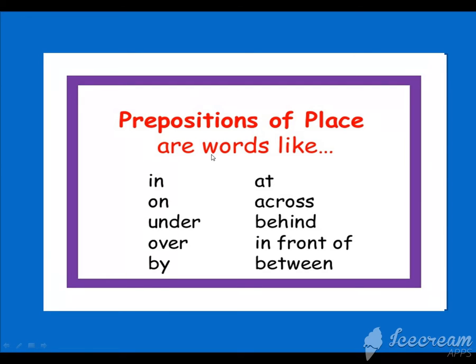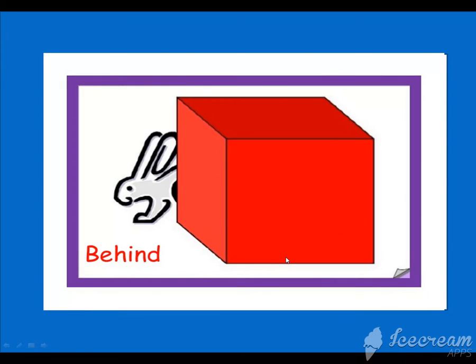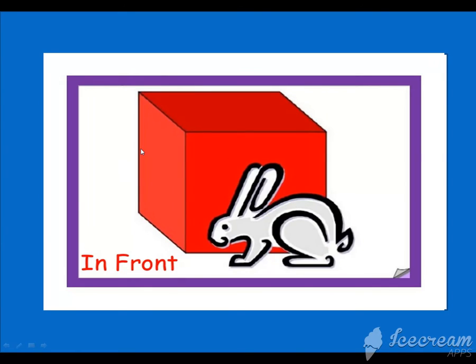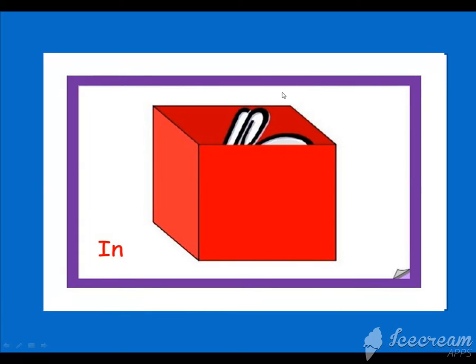Prepositions of place are words like in, on, under, over, by, at, across, behind, in front of and between. So look at this picture. The rabbit is behind the box. So the preposition is behind. Move forward. Now, where is the rabbit? In front. So in front is the preposition which will be used to show the position or to explain the position of the rabbit.